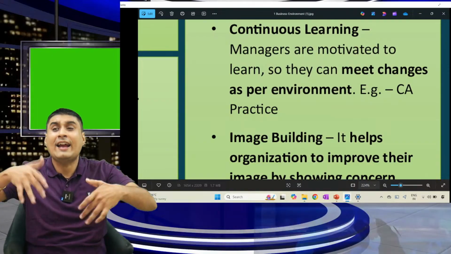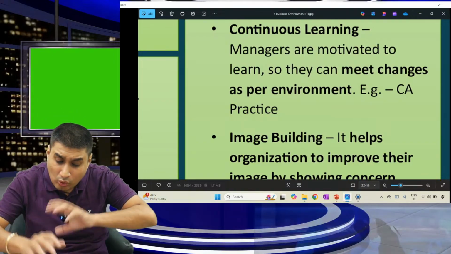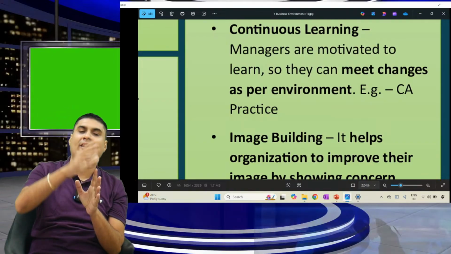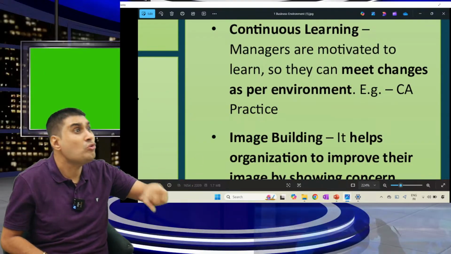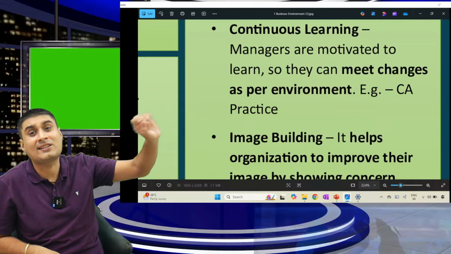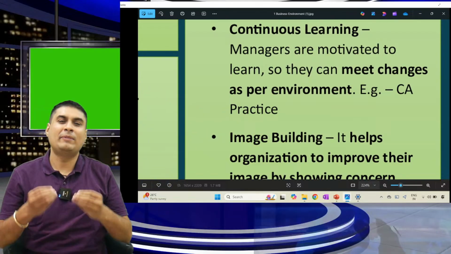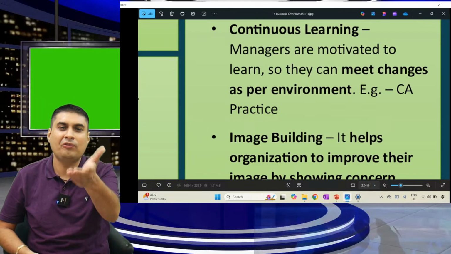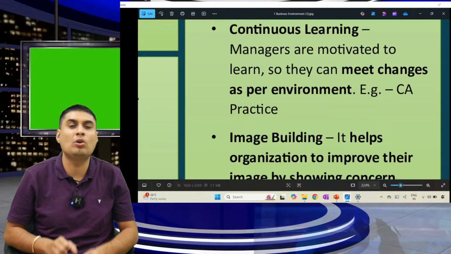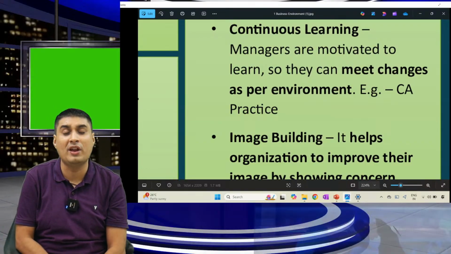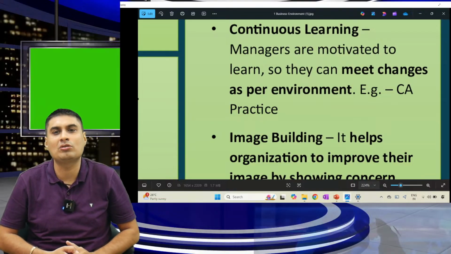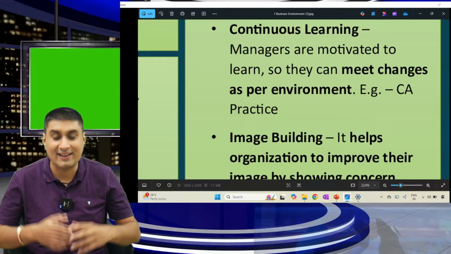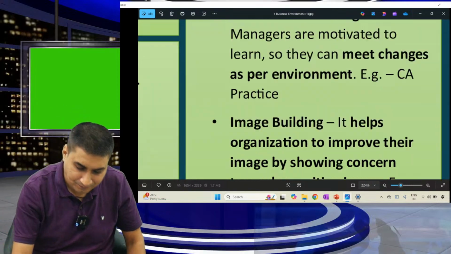See, whenever you look at the environment, managers are motivated to continuously update as per the environment. Example, CA. After CA, life is easy. No, you have to continuously update as per GST laws, new provisions. But at that time you will get money. Right now, free of cost you are doing it. If someone tells you 60,000 rupees we will pay you for 2 days, you are like, ugh. For free, I studied the full night. For 60,000, I will keep on studying. Continuously you have to update.